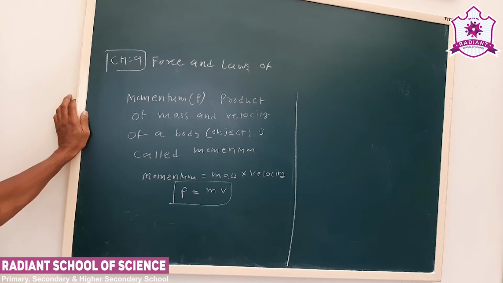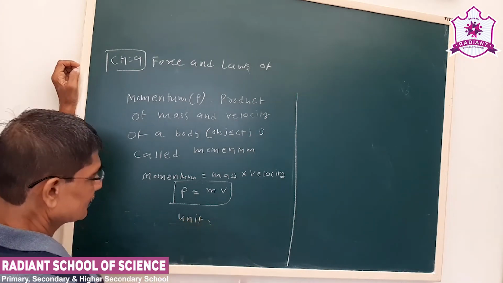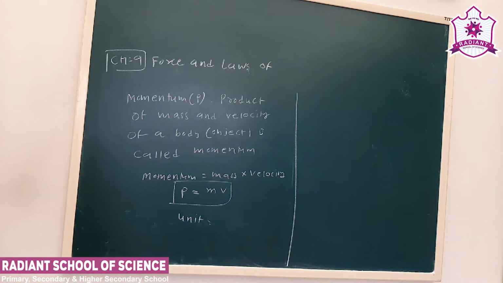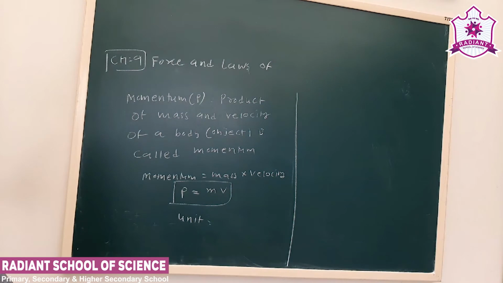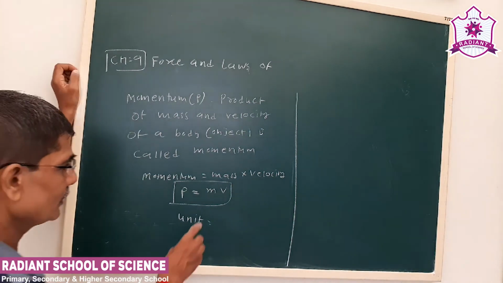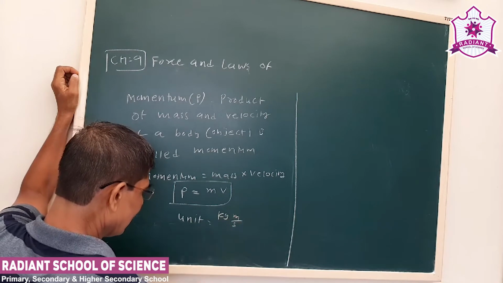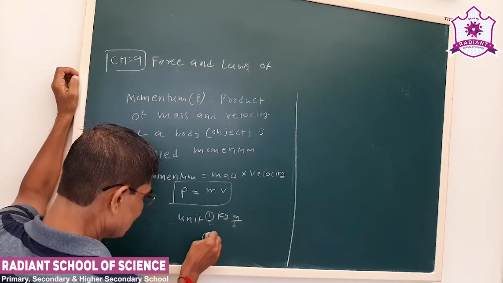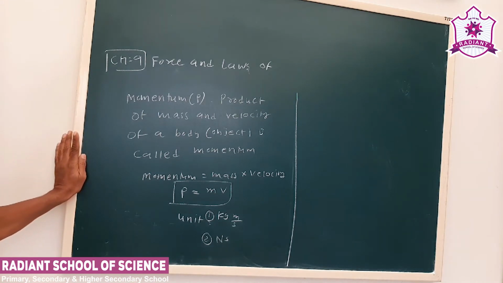Now the unit. Whenever we come across a new quantity, we should know about the unit. Mass unit is kilogram, velocity is meter per second. Another unit is Newton second, that we'll see later on. The product of mass and velocity of a body is called momentum.